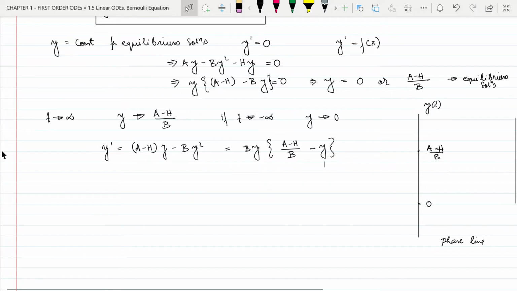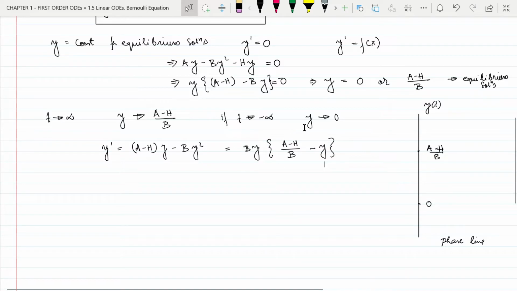So we will use this equation now to find out the positiveness or negativeness of the slope of y, or y dash. So in the upper part above a minus h by b, y of t will be more than a minus h by b.